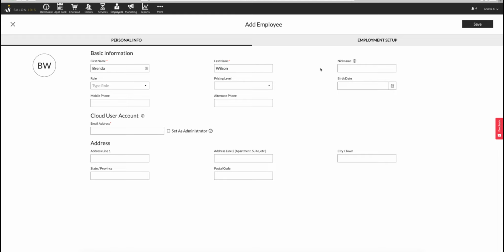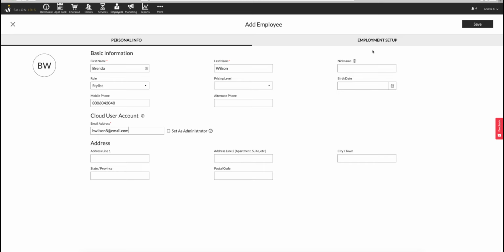You do have some other options from the screen as well. You can add the employee's role if you wish. For example, you might like to mark the employee as a stylist or a receptionist. You can also add in the employee's birthday and address, but these are not required. Two things I would highly suggest adding would be the employee's phone number and email address. These are important if you wish to use the built-in messaging system.